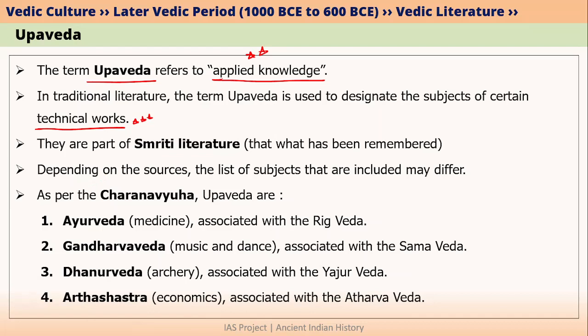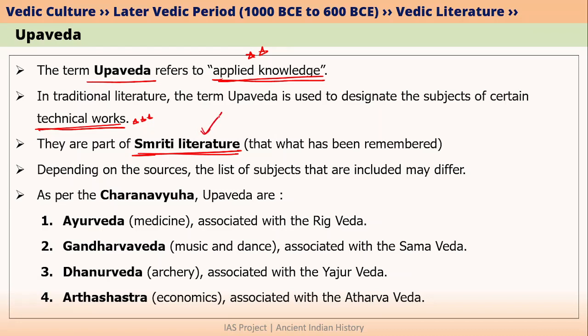We know that Shruti literature is literature composed by sages and rishis who were inspired by the universe. Shruti literature was heard by the sages and rishis. But Upaveda is applied knowledge or technical work. That is why it is not a part of Shruti literature.